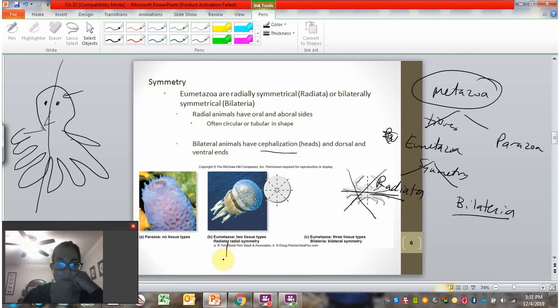Another example that you may be familiar with is a coral, or a, blanking on the name, sea anemone, which have more tube-like shapes.